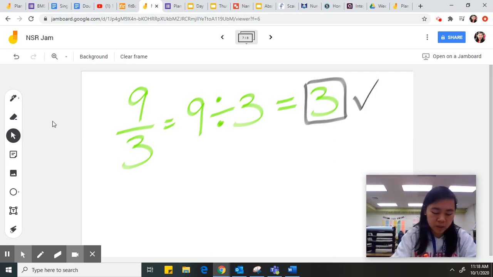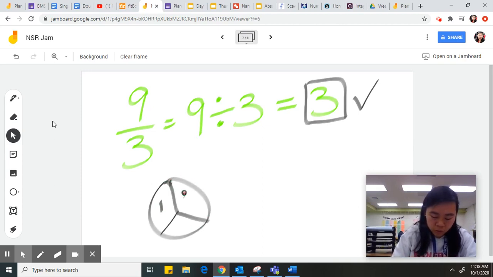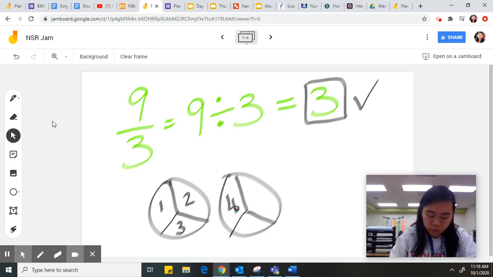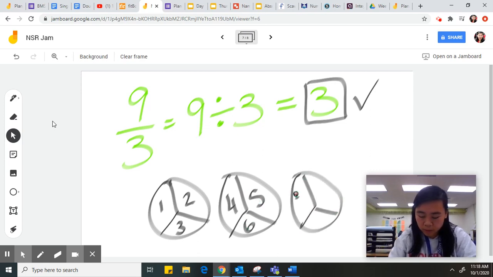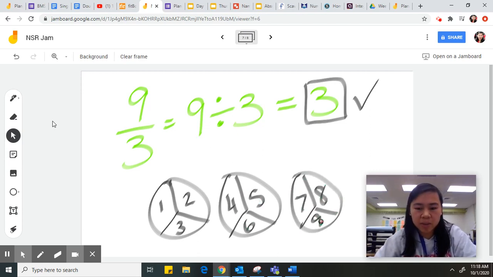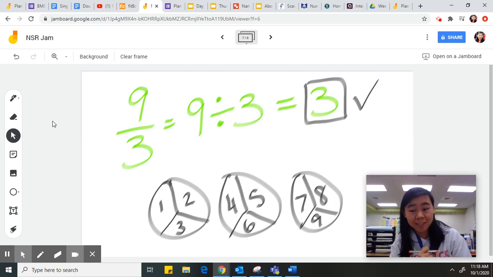If you have a hard time thinking about that, you can draw a little picture. We have 9 slices of a pizza, each the size of a third. So if I had a pizza and I'm cutting it into thirds, well, I've got 1, 2, 3 slices, 4, 5, 6 slices, 7, 8, 9 slices of my pizza. How many total pizzas do I have? I have 3 whole total pizzas, and 3 is a whole number. It's a positive whole number, so it is an integer.